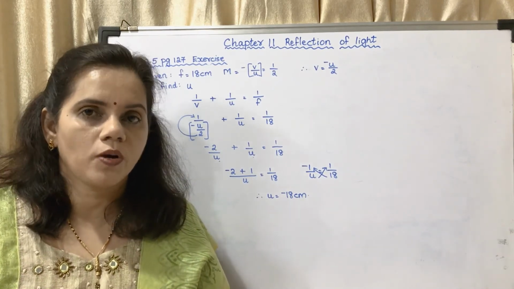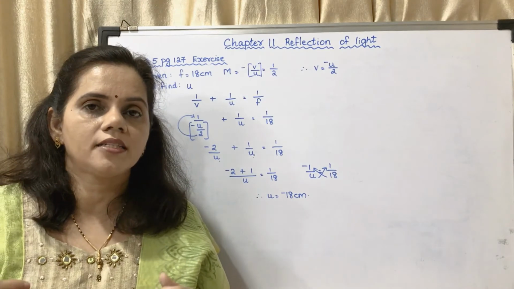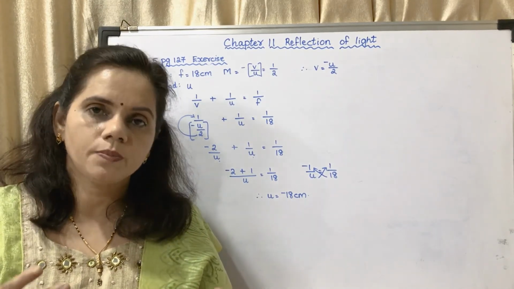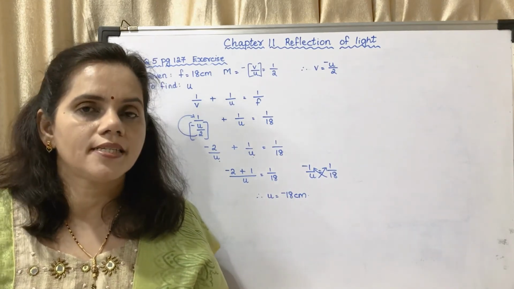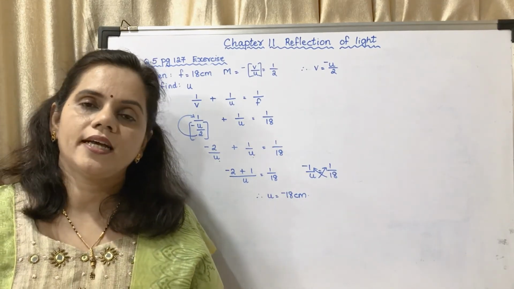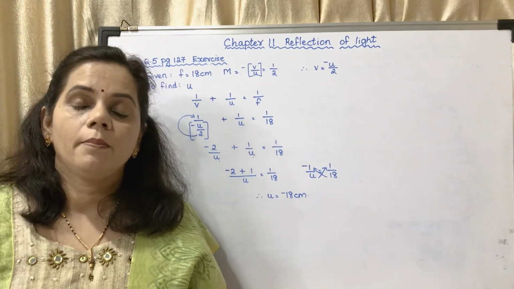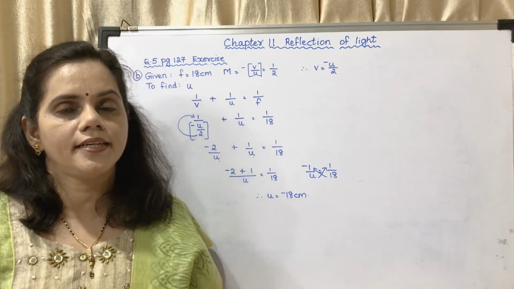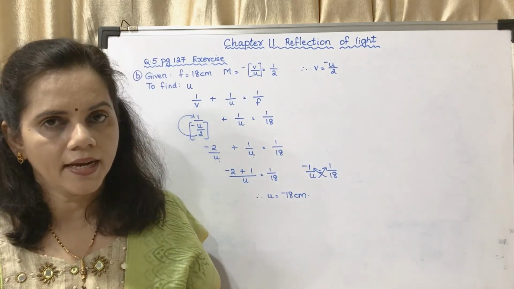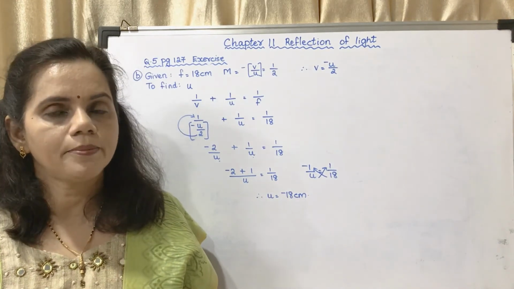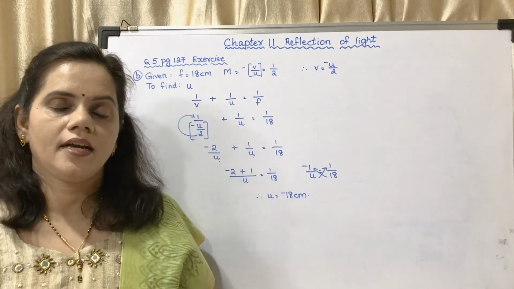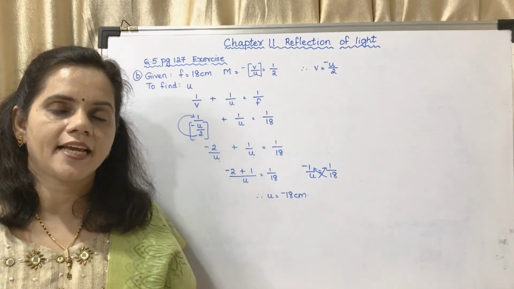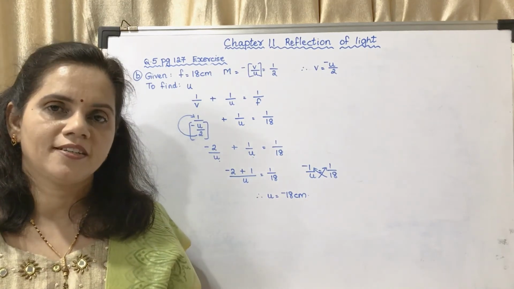Because that is not the distance. Distance is always positive. You never travel minus 5 kilometer, you always travel 5 kilometer. That is positive, so distance is never negative. So it has to be given as positive. But in your answer, you have got it as minus. What does it denote? It denotes that the object is kept towards the left hand side of the mirror. That's all. Okay, so this is the second one. You may copy this in your notebook.